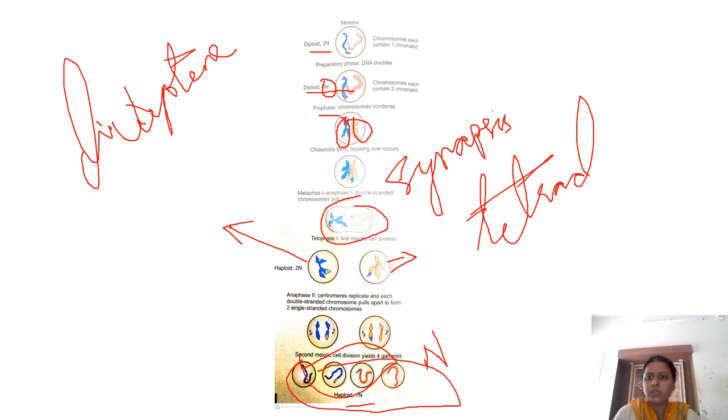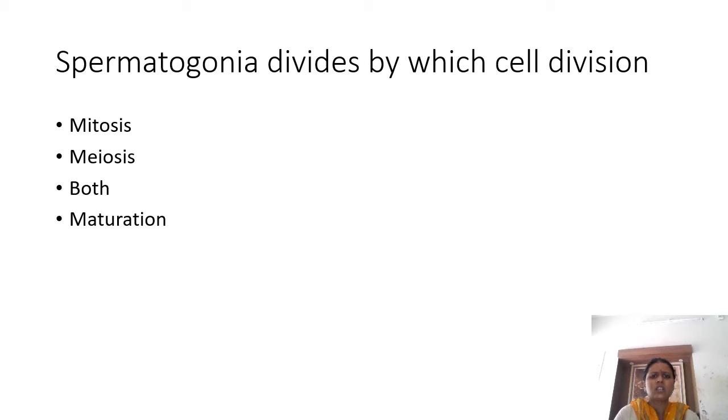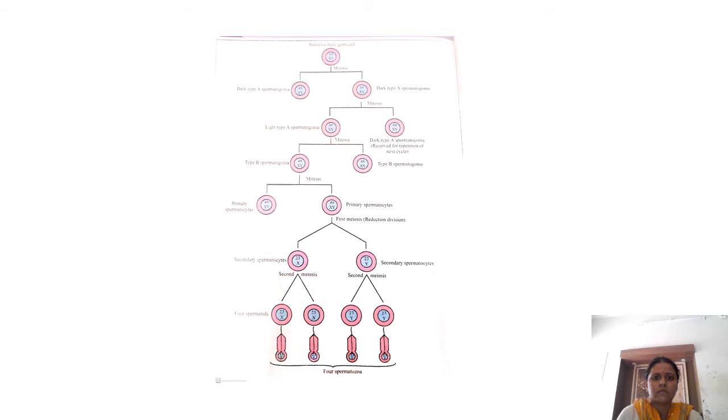So let us move to the next question. Spermatogonia divides by which cell division? The question is about spermatogonia. All germ cells will undergo meiosis to produce the final spermatocyte or oocyte, to produce sperms or ovum. But what does the spermatogonia undergo?